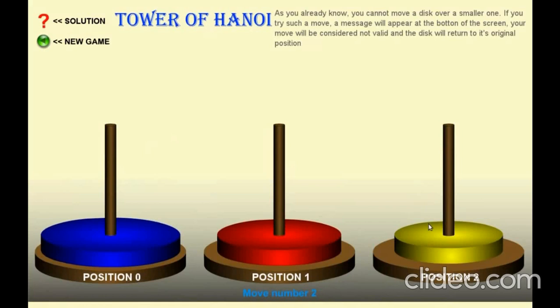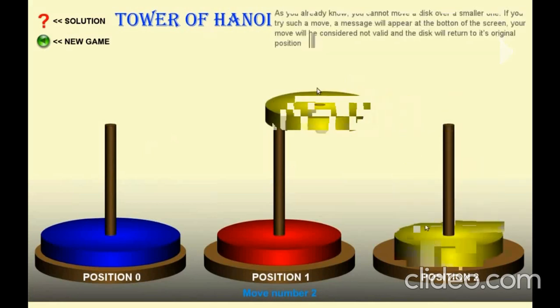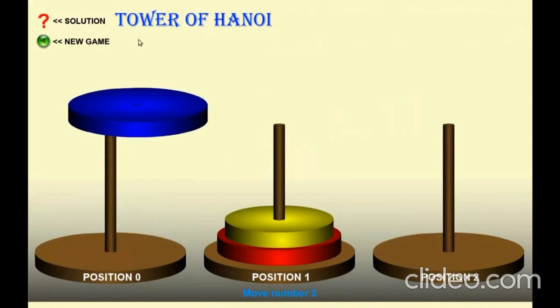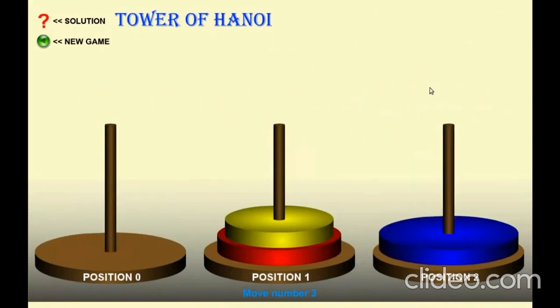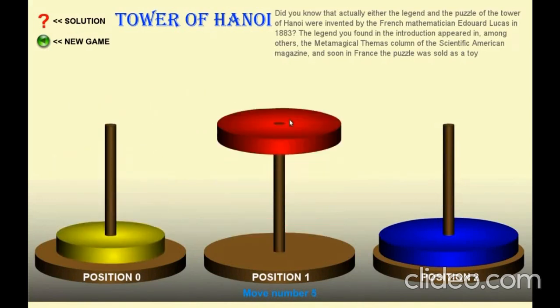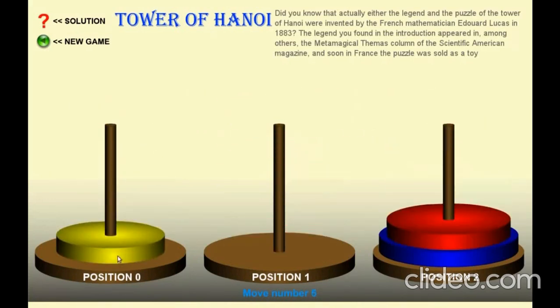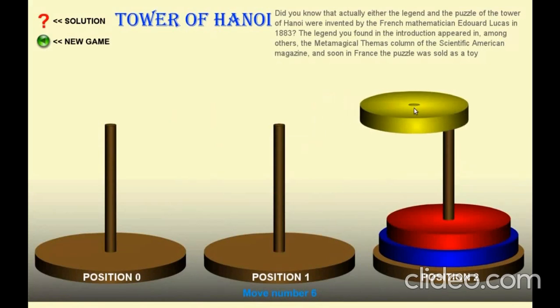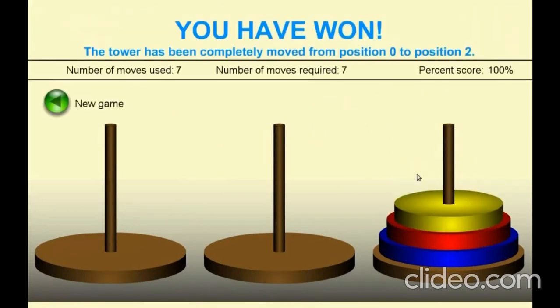And our second condition is that we can move only one disc at a time, so we have to change one disc at a time. Okay, so this is our solution.